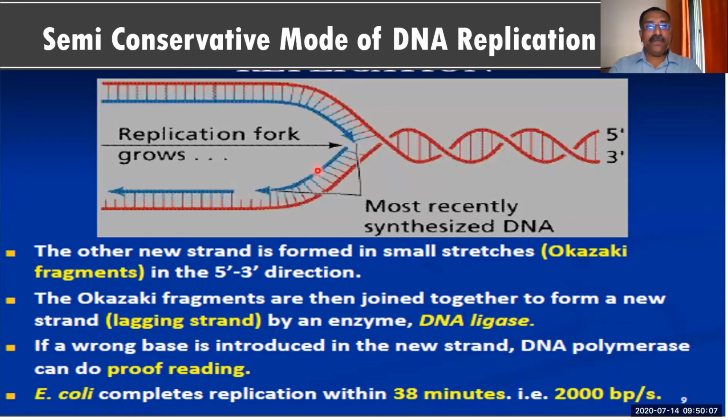Okazaki fragments are formed over here because the synthesis is taking place only in the 5' to 3' direction in the new strand. All the Okazaki fragments of the lagging strand are later fused together by an enzyme called DNA ligase.